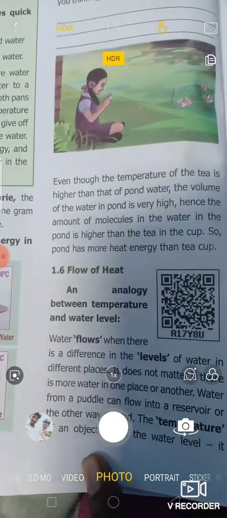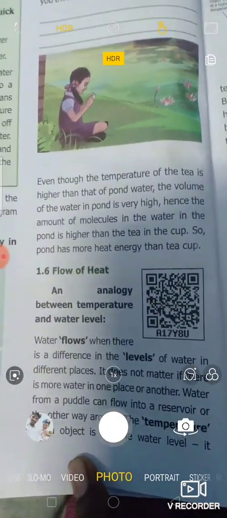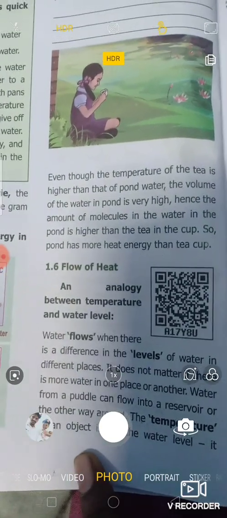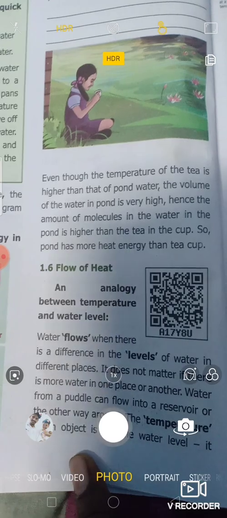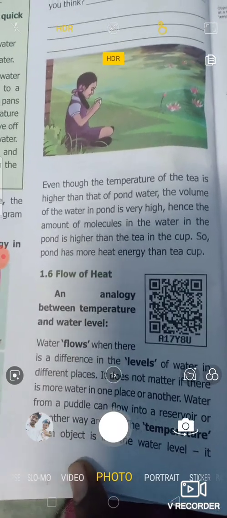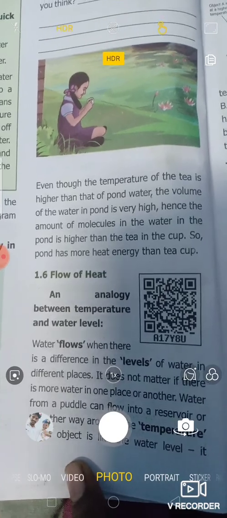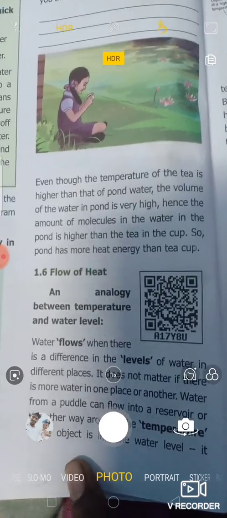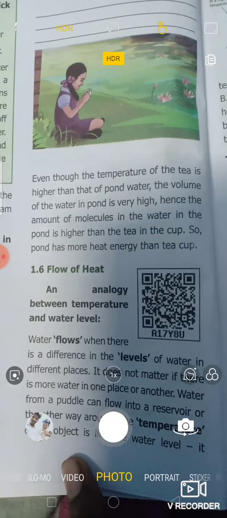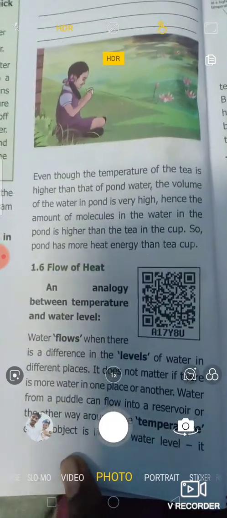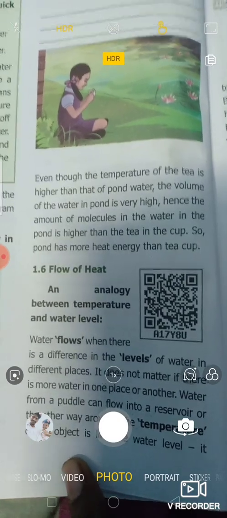Next, we need to see about the flow of heat. It is very common. You can experience the flow of heat in your day-to-day life. While you put hot water for boiling, transfer of heat energy takes place. If you prepare food and leave it for a few minutes, what will happen? Its temperature is reduced. Why? Because of the flow of heat. Let's see the flow of heat.